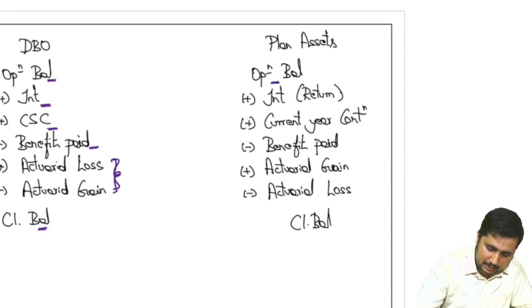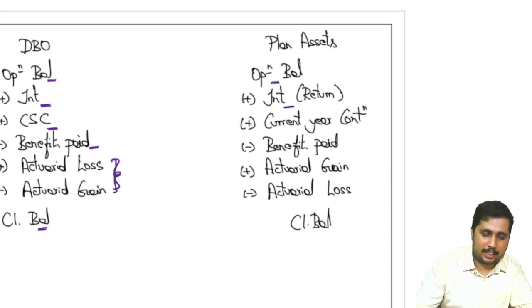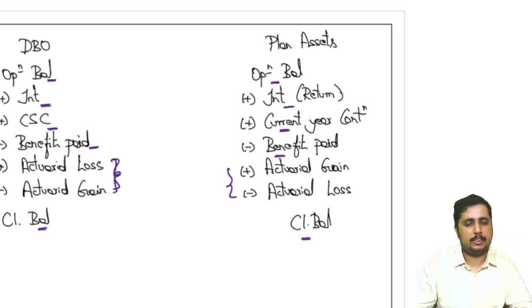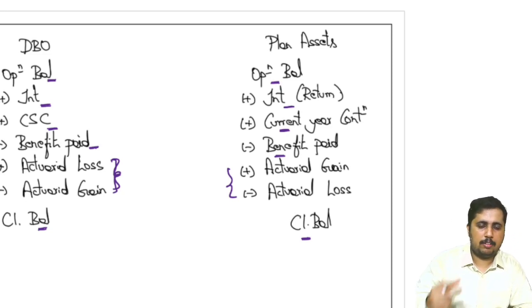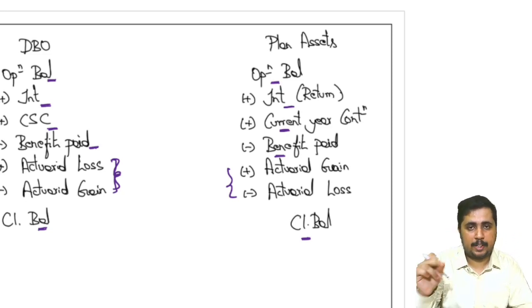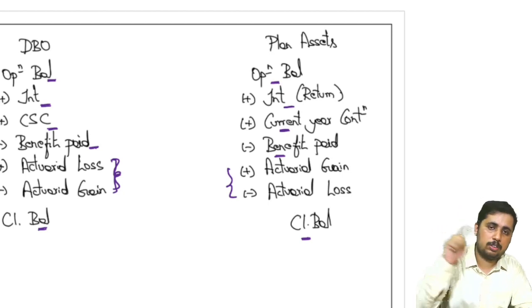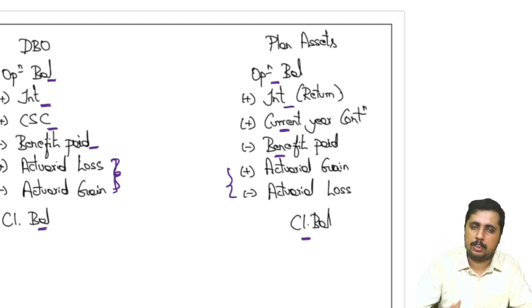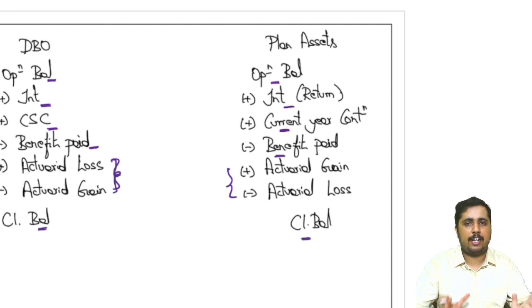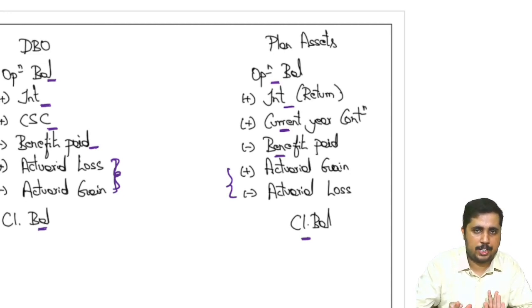Again opening balance, add interest, which is the expected return, then current year contribution we make, benefits paid is deducted, again actuarial gain or loss leading to closing balance. This is how you consider the liability perspective. From these two, also deduct unamortized past service cost. You are going to get your final valuation to be disclosed in the balance sheet.